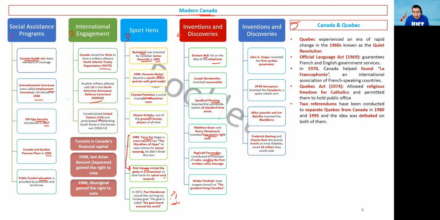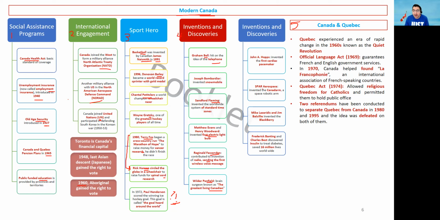Next person will be Benfield, and Benfield is a brain surgeon, and he was known as the greatest living Canadian for his contribution in brain surgery and brain science. Okay. Next will be Hobbs, John Hobbs, and he invented the first cardiac pacemaker, which just regulates the heartbeat. And this was done by a Canadian person, also Hobbs. And there's another invention which is very important coming in a few seconds.